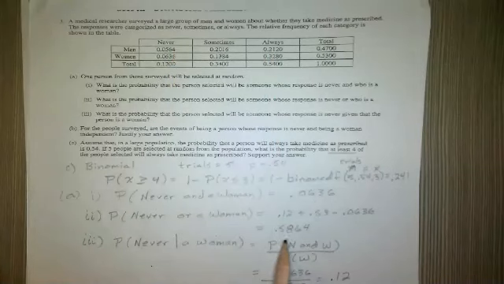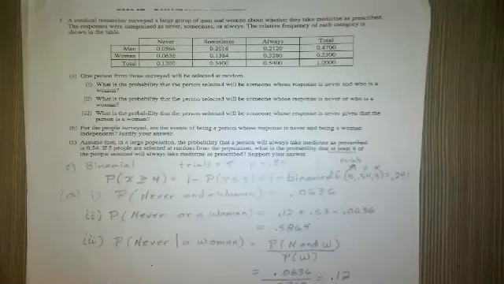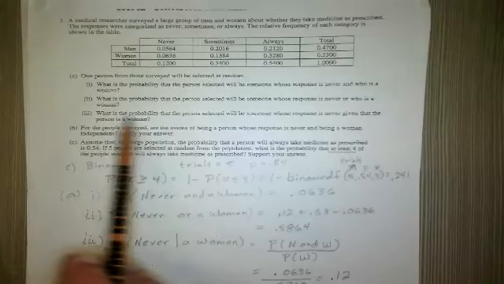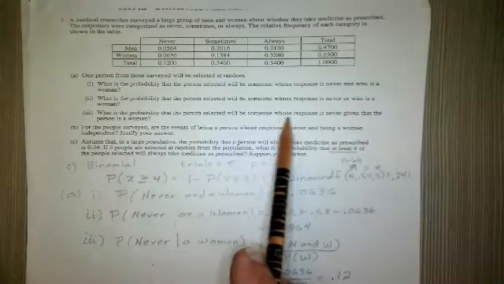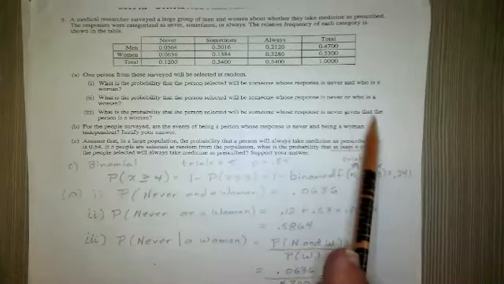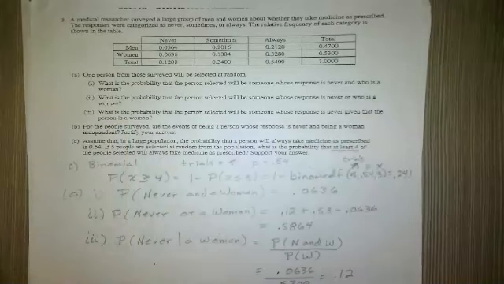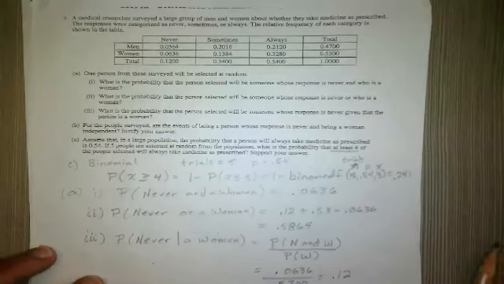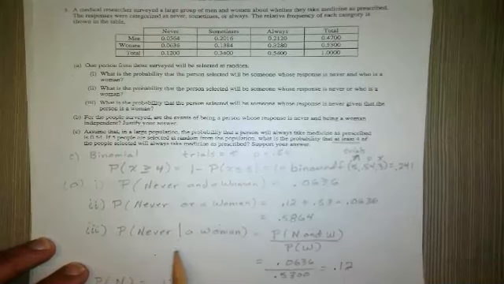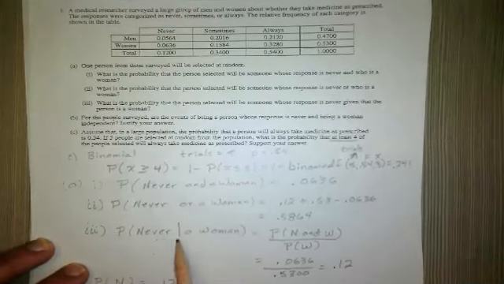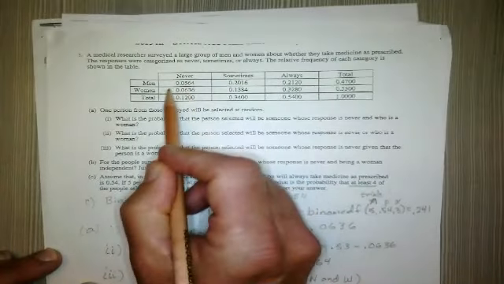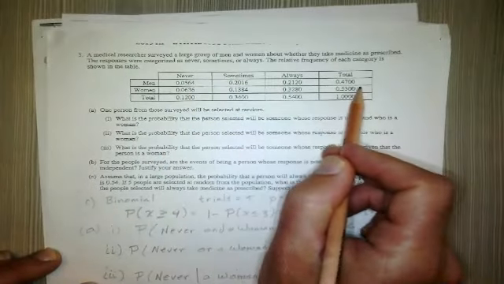That answer is 0.5864. The next question, part 3. What is the probability that the person selected will be someone whose response is never, given that the person is a woman? Okay, so now we're doing a little bit more. So it's a conditional probability, the probability of never, given, vertical bar, a woman. So we're talking strictly about this row.